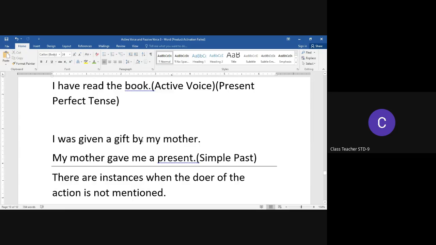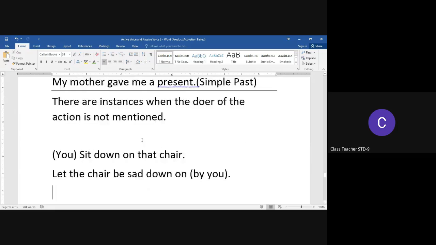Now, there are occasions when the doer of the action is not mentioned. For example, you sit down on that chair can also be written as sit down on that chair. In this case, we may or may not mention the doer. It may be obvious or it may not need to be mentioned. For example, sit down on that chair gets transformed to let the chair be sat down on by you.